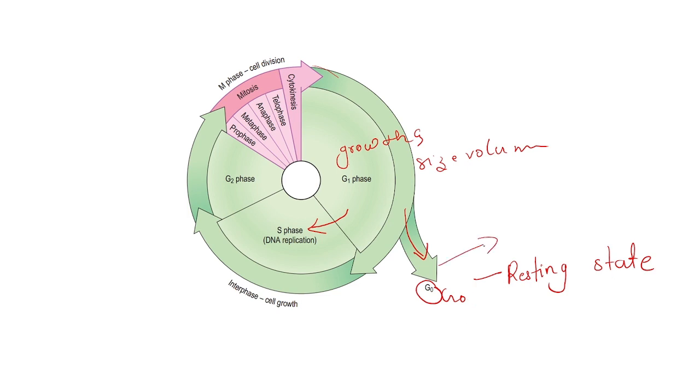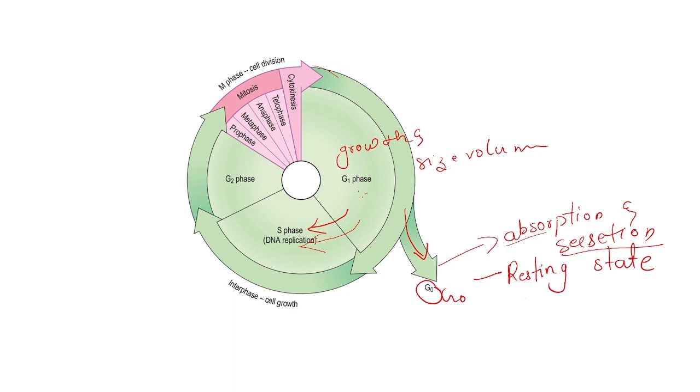Some cells have absorption and secretion functions. Those cells will go to the resting state. That type of special cell will go to G0. Not all cells, only some cells will go to G0. So while you are explaining the G1 phase, you should mention this G0 state also. Only very few cells will go to G0, the resting state, and they may have absorption and secretion function. All the rest of the cells, after growth, will go to S phase.